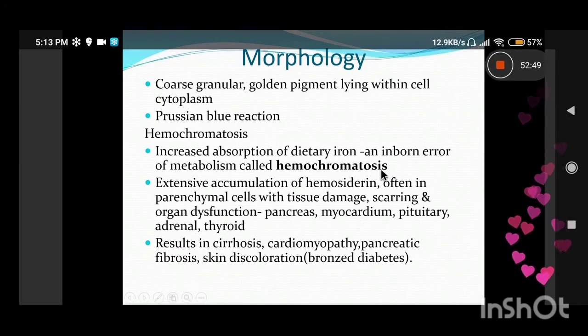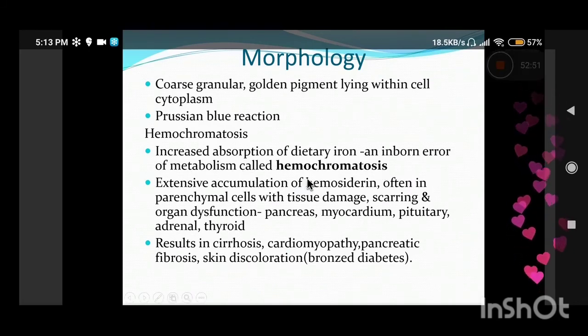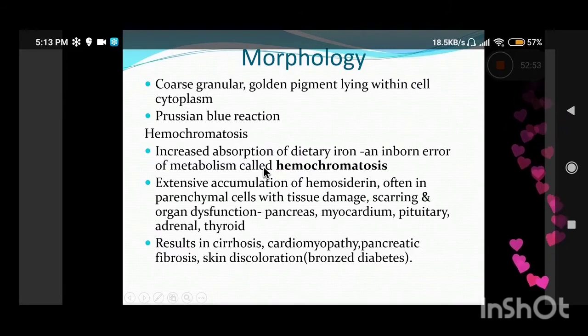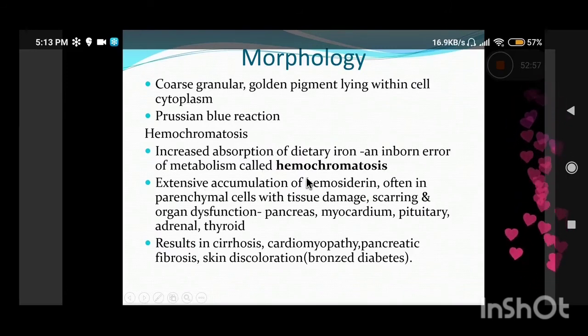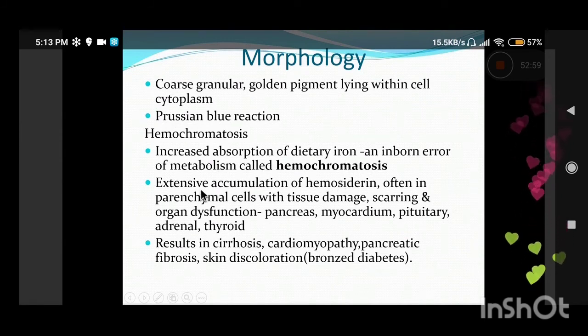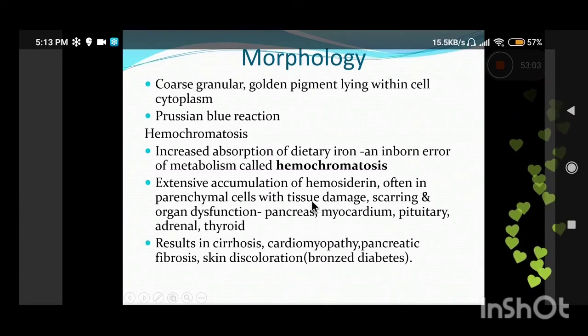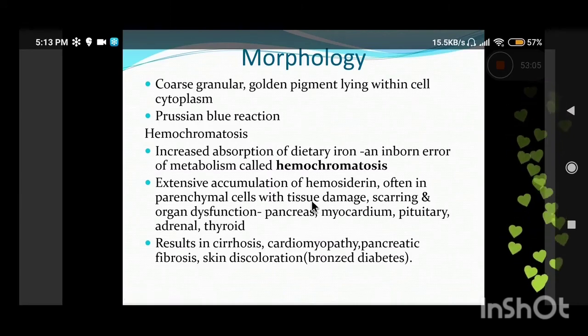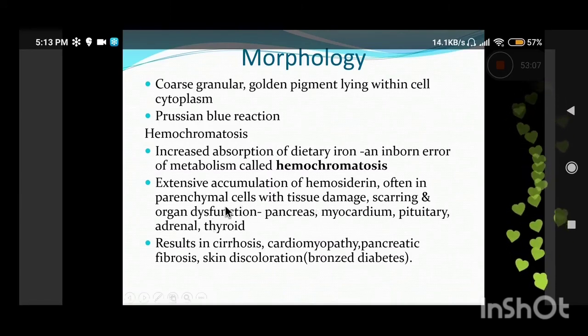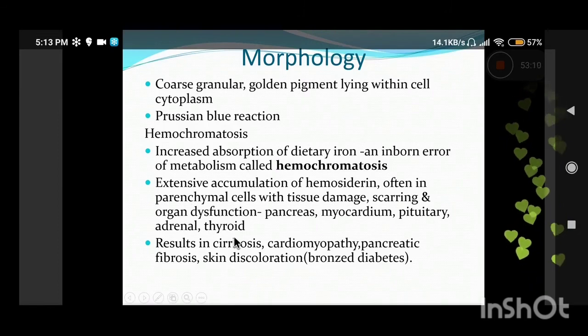Now this is different from hemochromatosis. Hemochromatosis is a genetic inborn error of metabolism in which there is increased absorption of dietary iron. So there is excessive accumulation of hemosiderin, but it will be in the parenchymal organs and it will cause tissue damage. So mind it, this is important. Here the pigment is accumulated within the parenchymal cells of the liver and the pancreas, and it will cause tissue damage and lead to organ dysfunction.